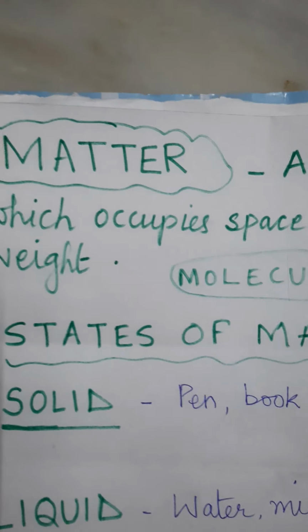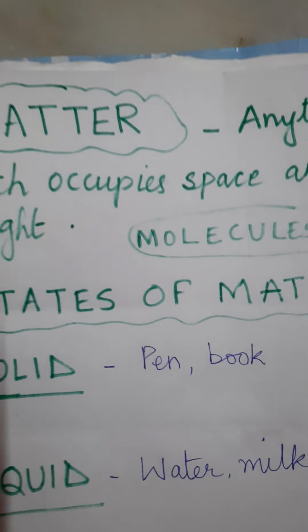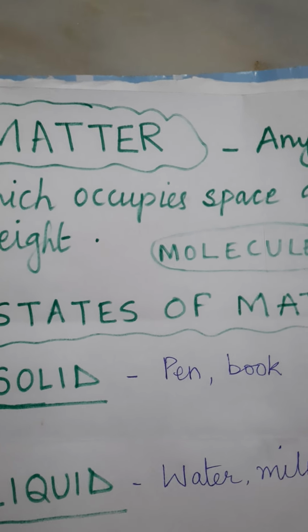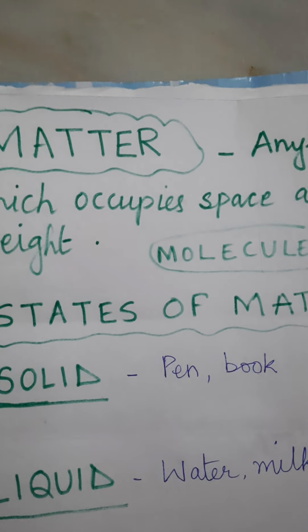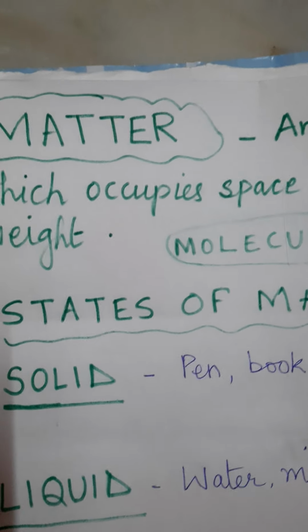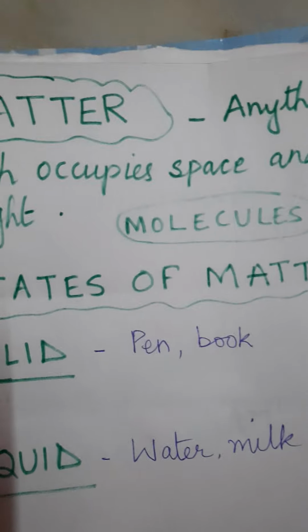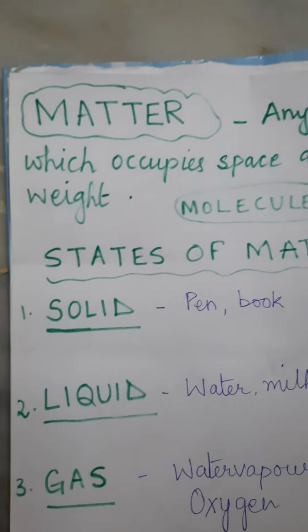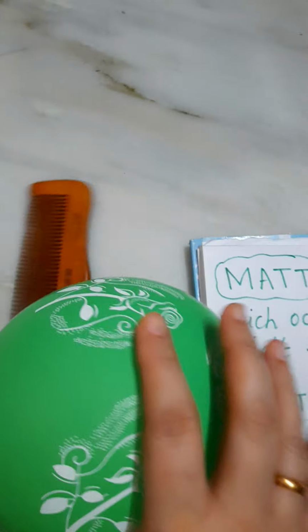Everything in this world is made up of matter, whether it is water or air or any pen, table, paper, everything is matter. You cannot see the air, but it is also matter. For example, take a balloon and blow air into that balloon. When you weigh this balloon, it is heavy. It means it is the weight of this air in this balloon.